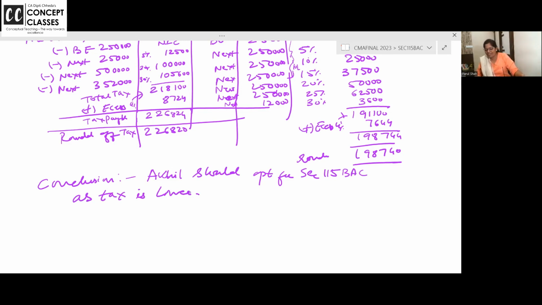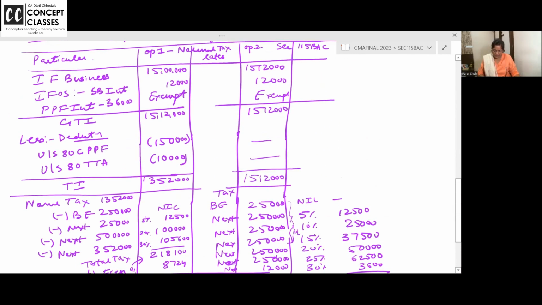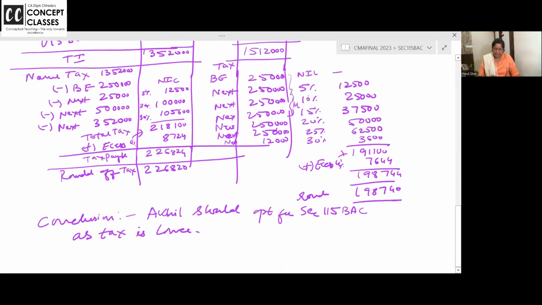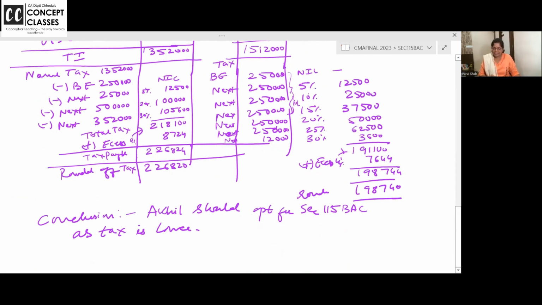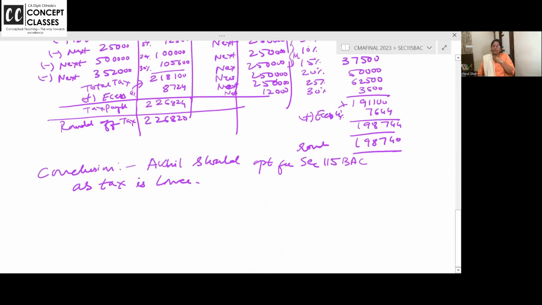Some topics are all calculations. When I do return of income and all, nice commenting questions, the procedural part we will do. Shall we take one more problem very quickly? Anyone is having any doubt in this? Ask please. I'm revising. In normal income you get deduction, here you don't get deduction. Normal tax rates are different, here tax rates are different. So your beneficial is 1,98,000, go for it.